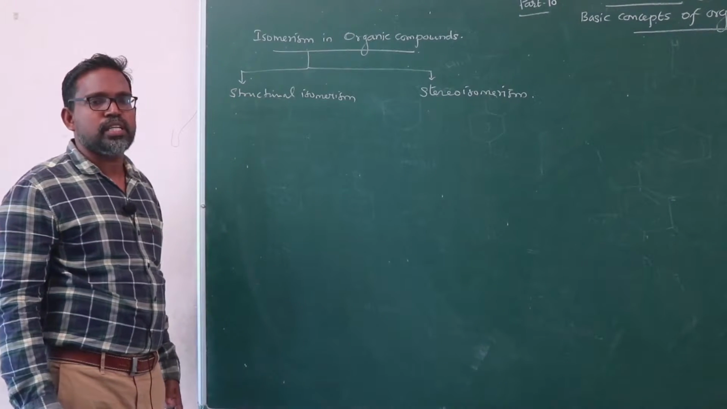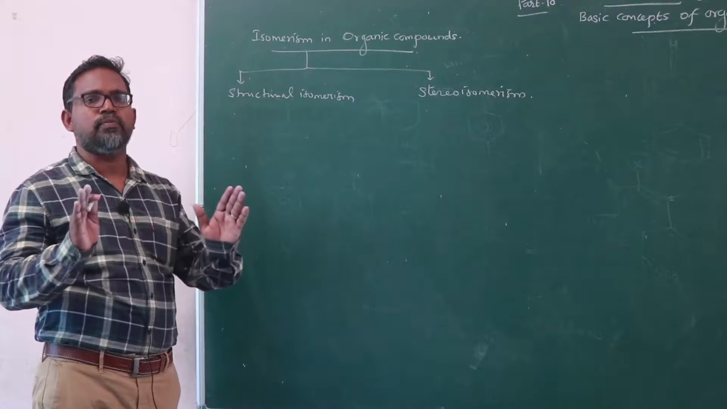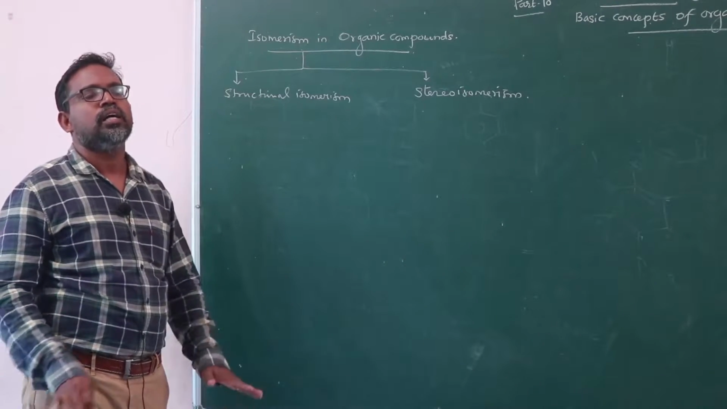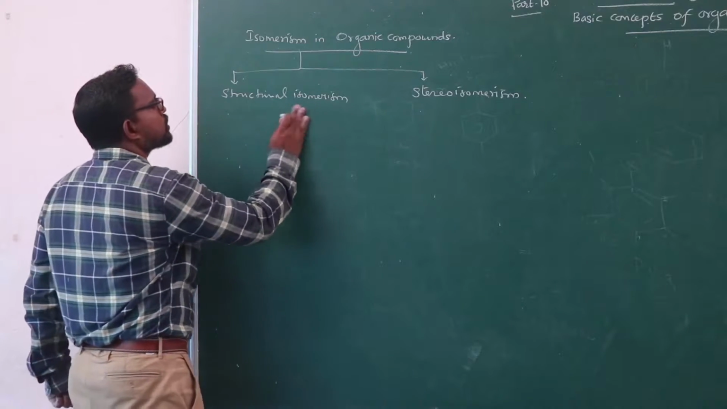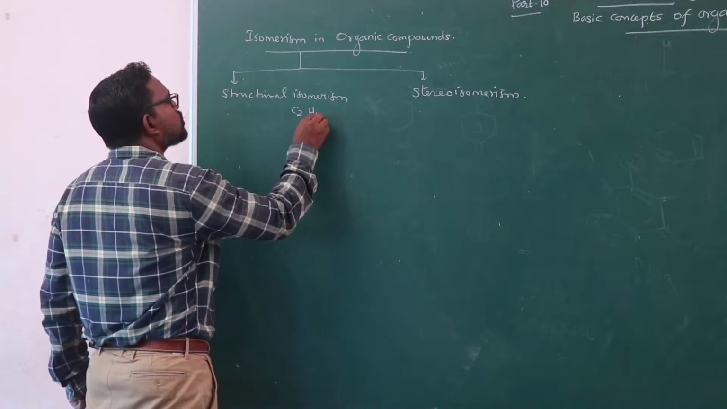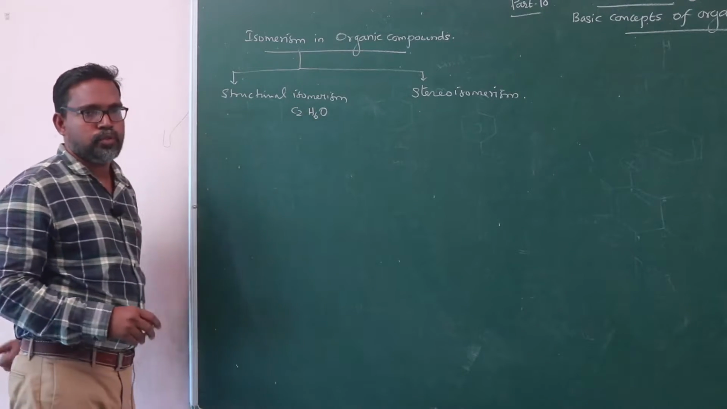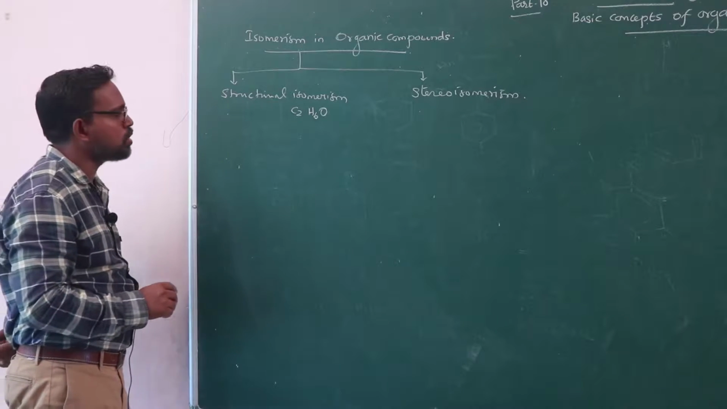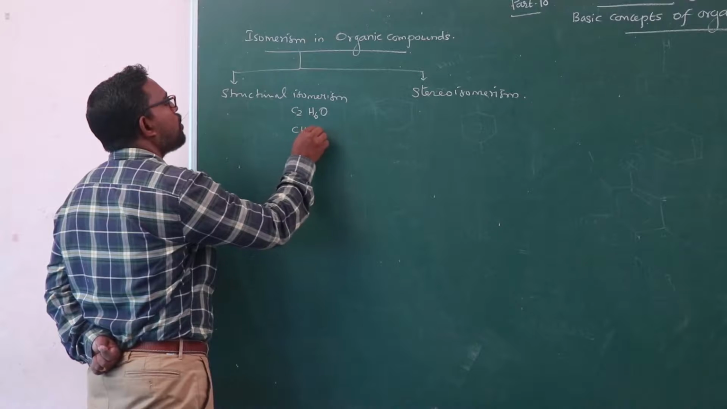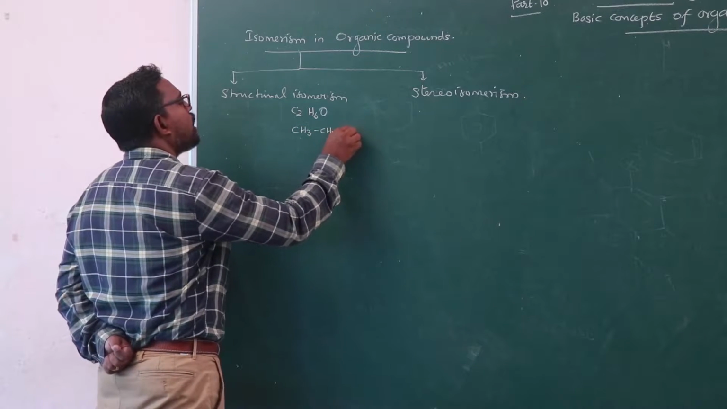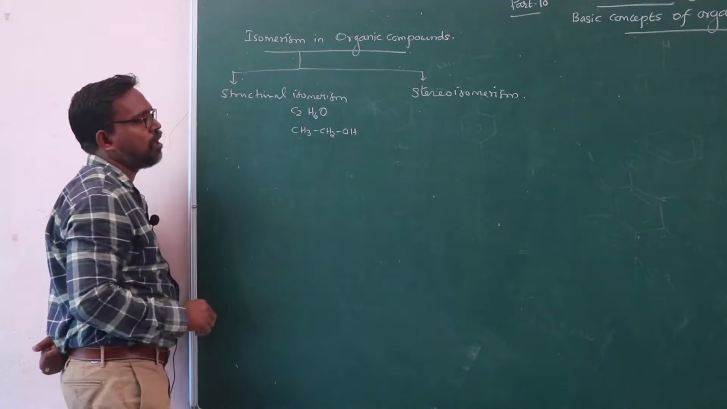Organic compounds having the same molecular formula but differing in structural formula is called structural isomerism. For example, C2H6O is an organic compound. Here only one oxygen atom is present. Therefore, this compound may be either an alcohol